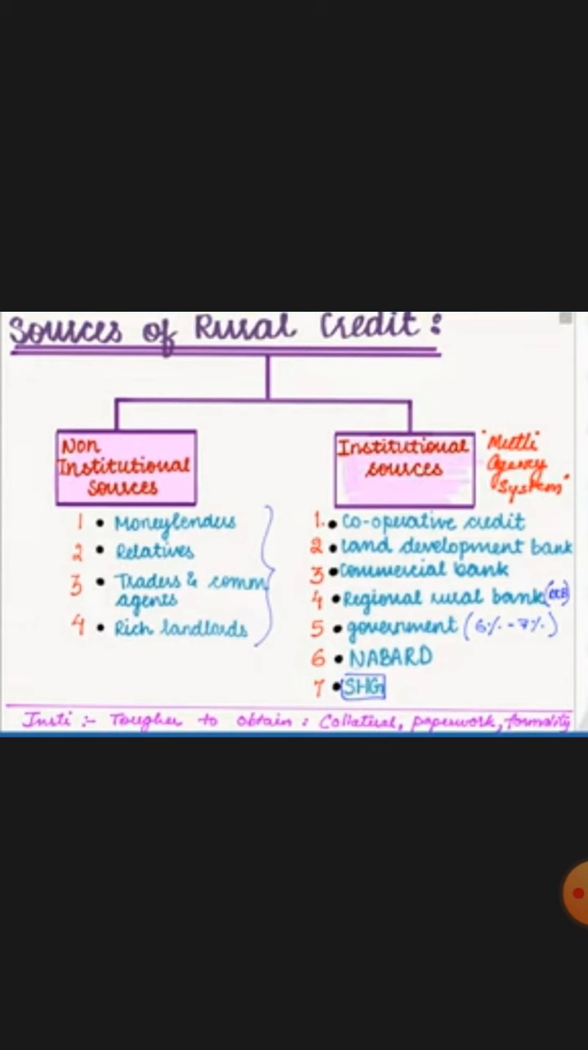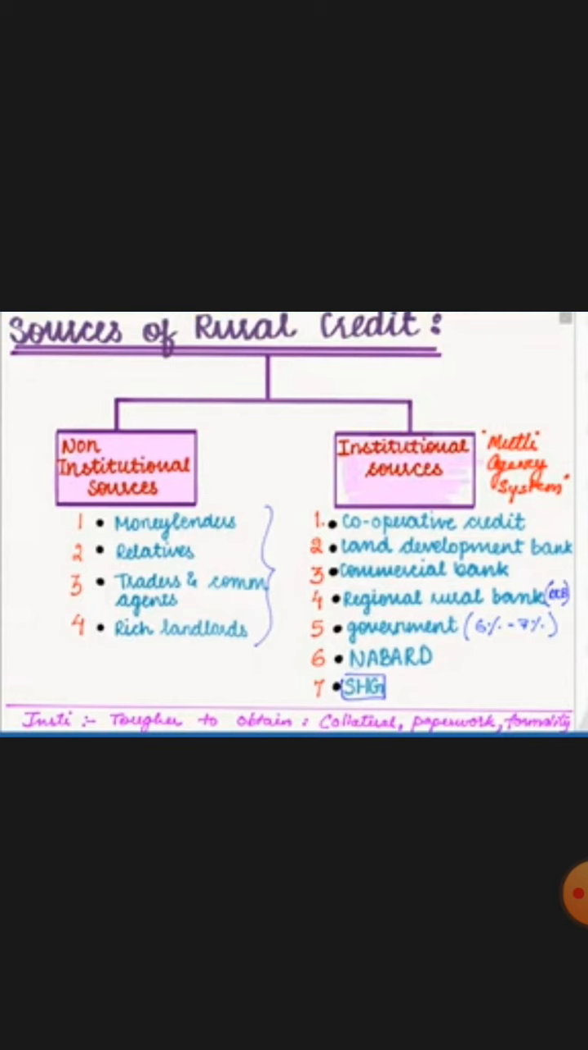Now the sources of credit existing in rural areas. The first one is your non-institutional sources that we talked about. It is money lenders, relatives, traders, and agents. Then rich individuals and rich landlords also provide money to farmers. The second one is your institutional sources of credit, also known as the multi-agency system. This multi-agency system consists of 7 units: the first is cooperative credit, second is land development bank, third is commercial bank, regional rural banks, and government provides support from its own side. NABARD is also there, and SHGs.